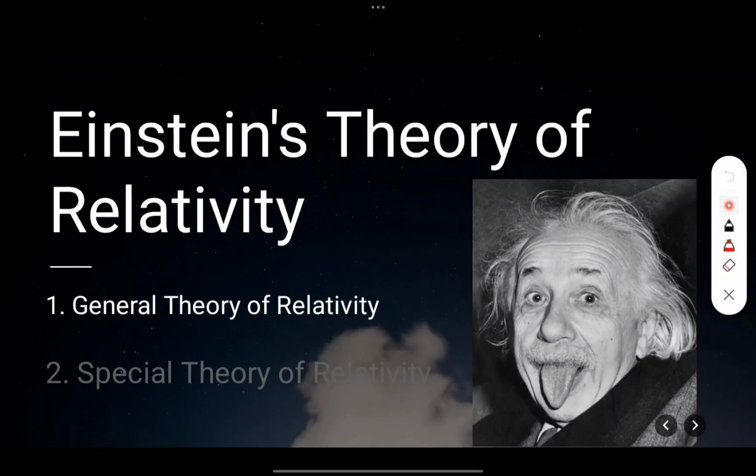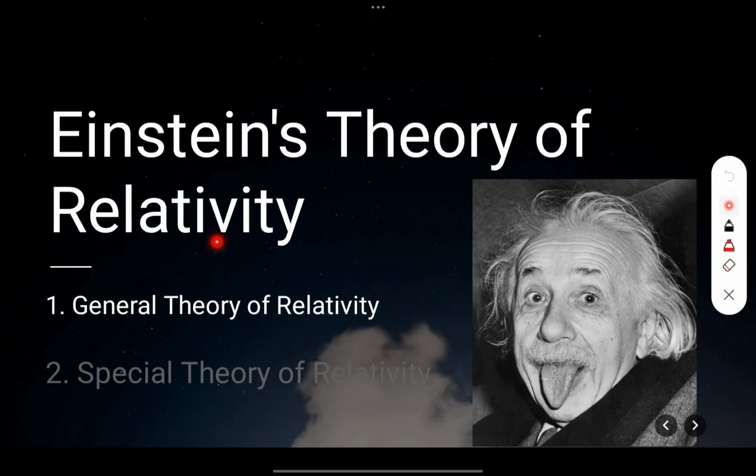Okay, today I am taking a very interesting topic, that is Einstein's theory of relativity. Everyone has heard about this theory, I hope. You can see a picture of Einstein here. So there are two theories. Basically, in Einstein's theory of relativity there are two theories. One is the general theory of relativity.